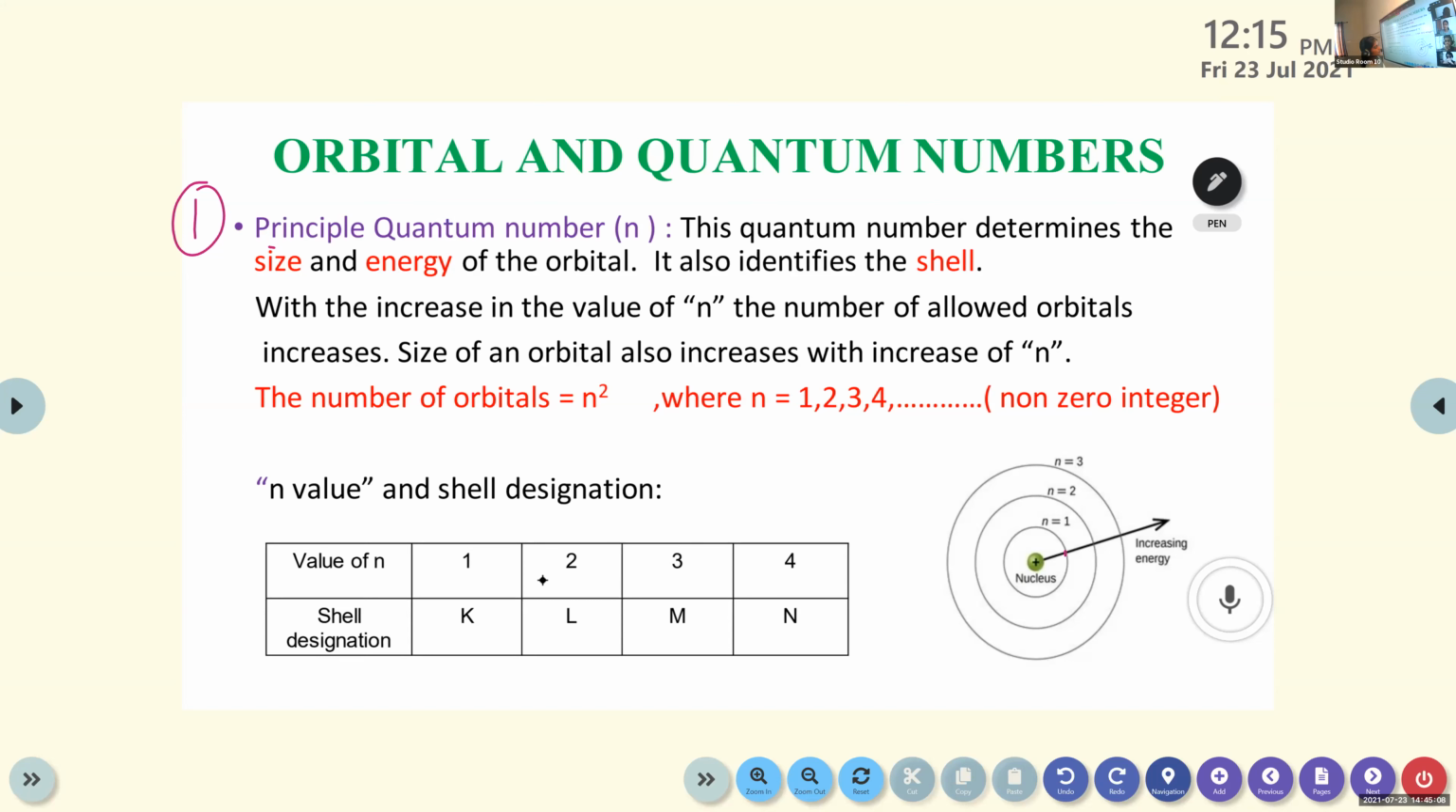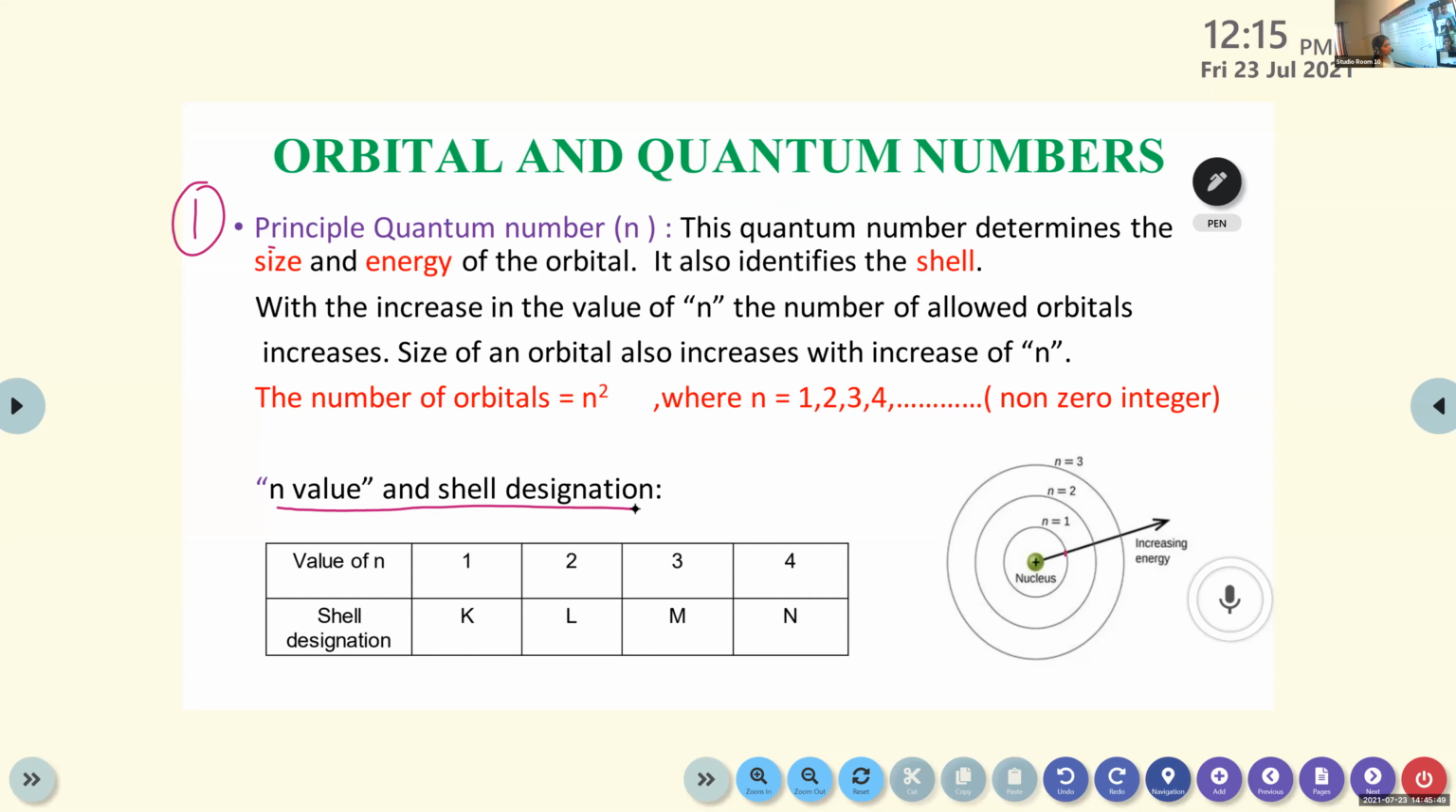Then Devi Krishna, can you please read this table? n value and shell designation. When the value of n is 1, the shell designation would be K. When the value of n is 2, the shell designation will be L. When it is 3, the shell designation will be M, and for 4, it will be N. This is clear, children. So you have to remember the point: the principal quantum number provides the size and energy of the orbital, and it also identifies the shell. These 3 details are obtained from the principal quantum number.